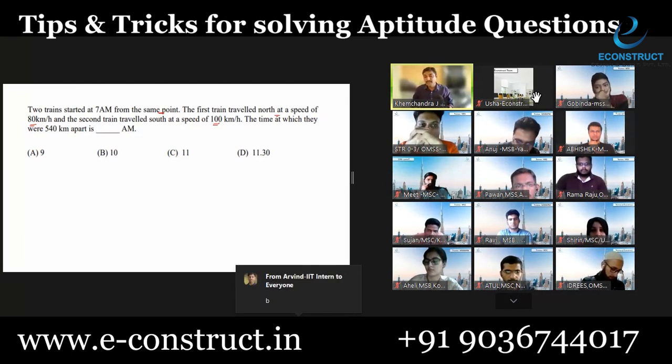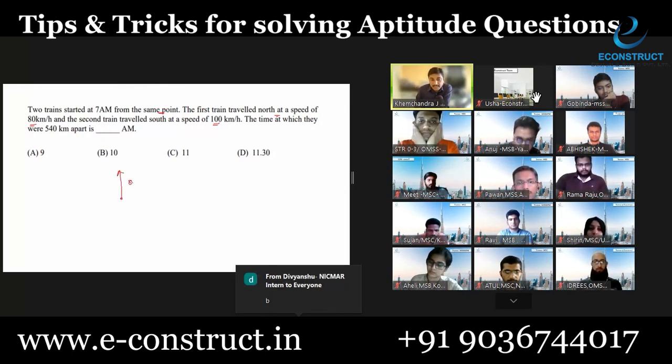Very good, Yashwant. Fantastic, Arvind. Absolutely correct. Well done. When two trains, or any two moving bodies, are moving in opposite direction, their relative speed is always equal to the addition of the respective speeds. Suppose one train is going upward at 80 km per hour and one is going downward at 100 km per hour.